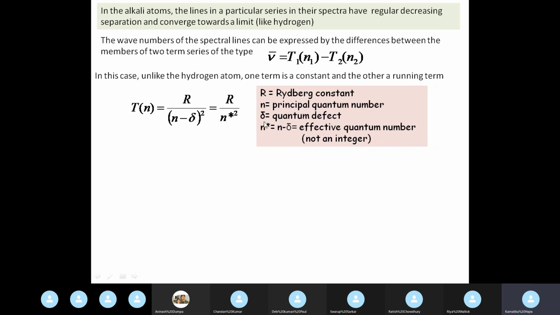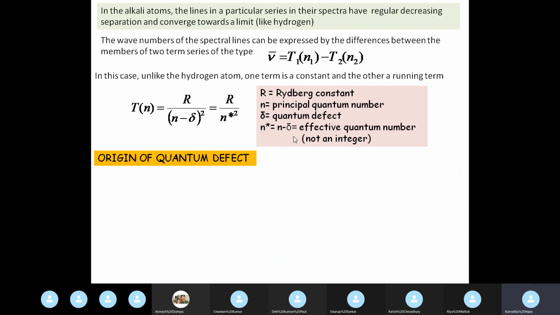Now delta is a number between 0 and 1, so it is less than 1. When you have n star equal to n minus delta, obviously it is no longer an integer. It is the effective quantum number. In hydrogen atom, the term series is just R by n square for a given nth orbital, whereas in the alkali atoms, we have to replace n by n star because of this quantum defect.